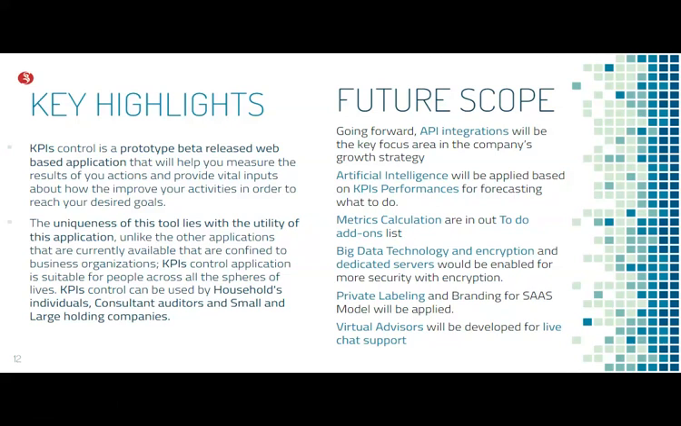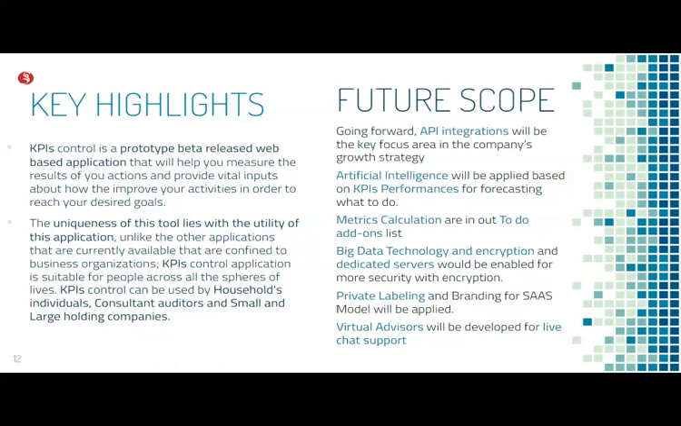KPIs Control is starting with four verticals. Vertical one is household individual. Vertical two is consultants and auditors. Vertical three is small and mid-size companies. And the fourth and final vertical is large holding companies, government entities, or ministries. So these are all the verticals from where user groups or users can interact with this KPIs Control application.